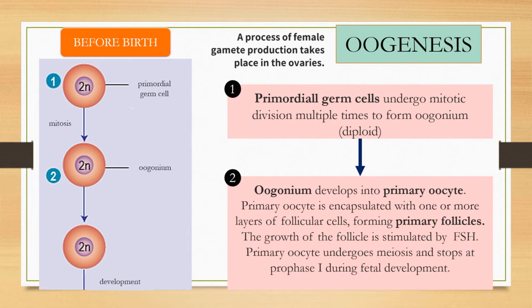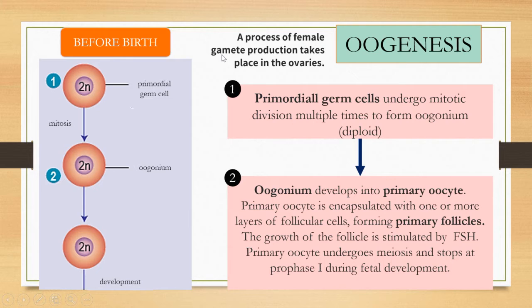Again, what is oogenesis? It is a process of female gamete production. Female gamete production refers to the oocytes. The female gamete here refers to the oocyte.